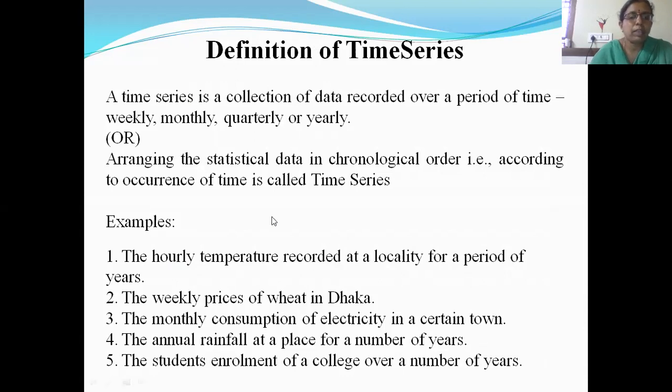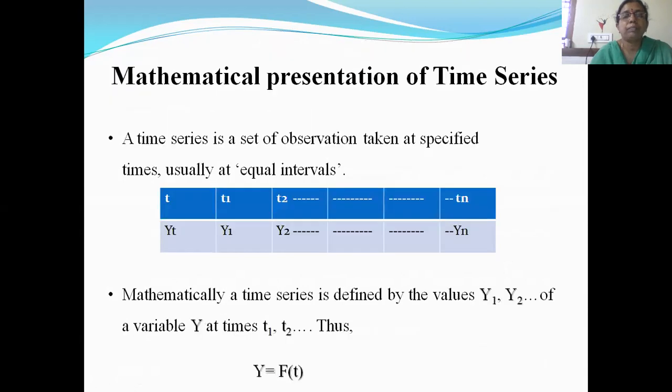I have given some examples here. It may be the weekly prices of wheat in a particular country or city, the hourly temperature recorded at a locality for different years, the monthly consumption of electricity in a certain town, the annual rainfall at a place for a number of years, the GDP of a country for the past 10 years, or student enrollment of a college over a number of years. All these are different examples of time series data.